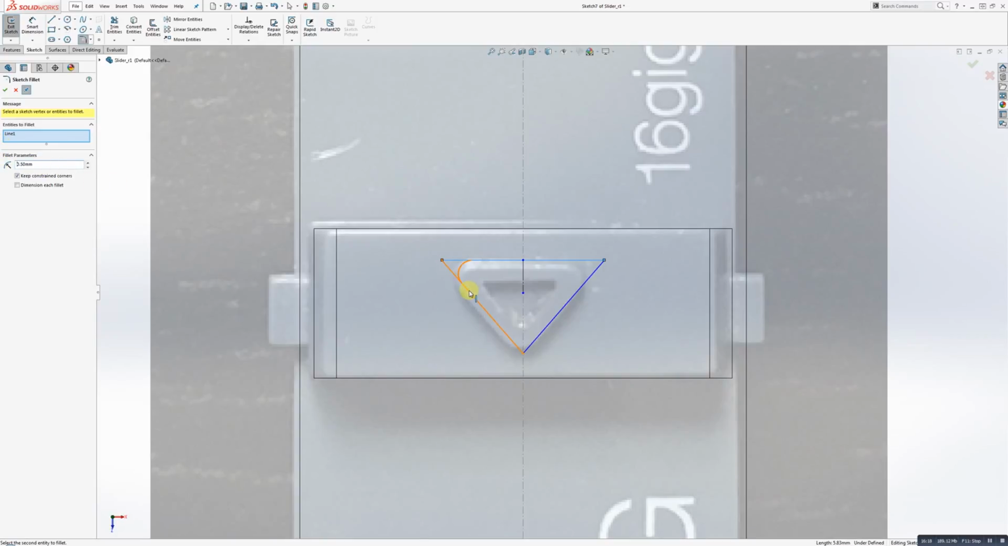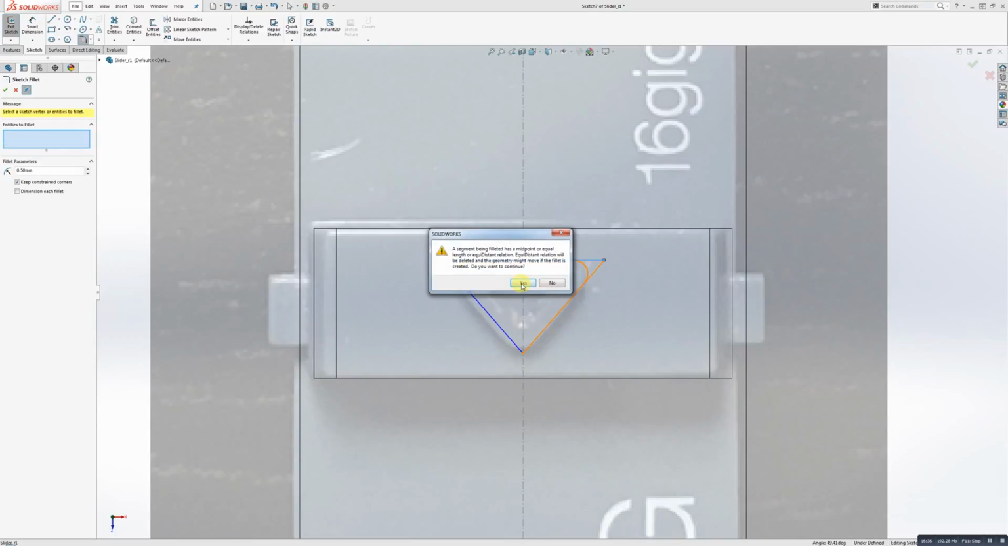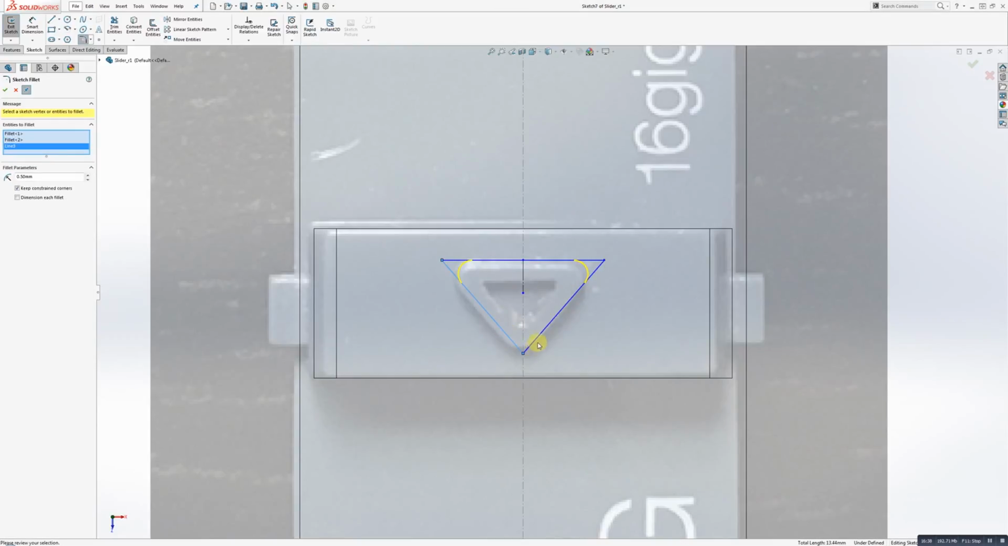There it is. A segment being filleted has a midpoint or equal length or equidistant relation. The equidistant relation will be deleted and the geometry might move. Oh my God. I don't know what that means. I'm just going to say yes because I'm tired of waiting. And I'm also going to do that size, and I'm just going to ignore all of this drama from SolidWorks. Okay, just like that. Very good.